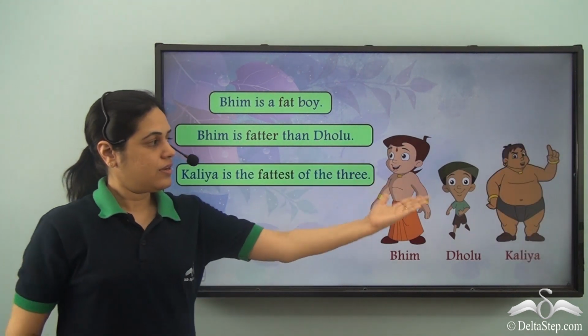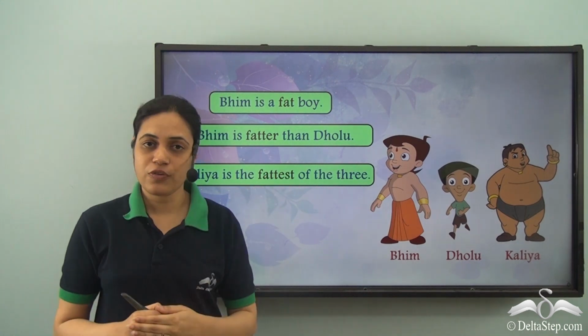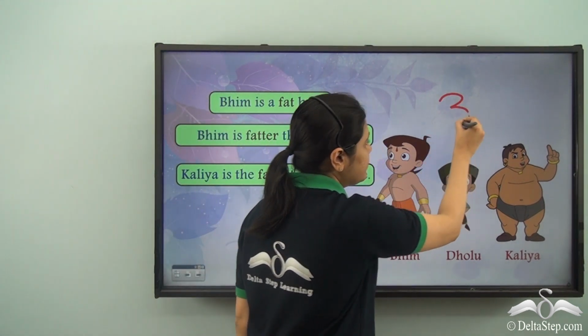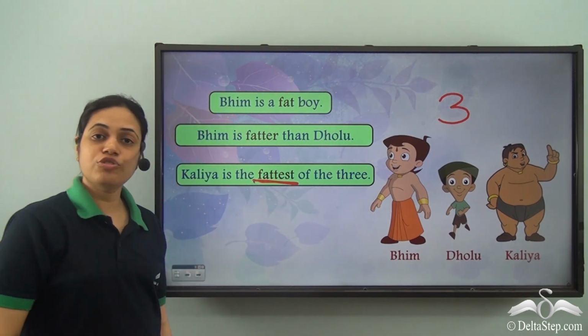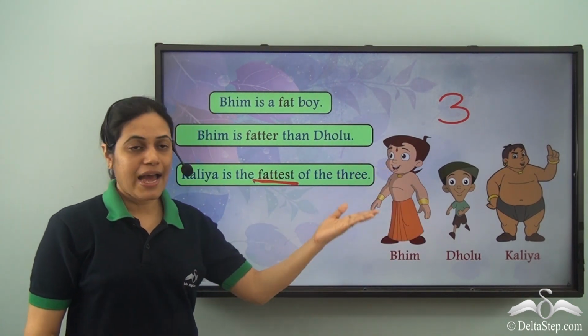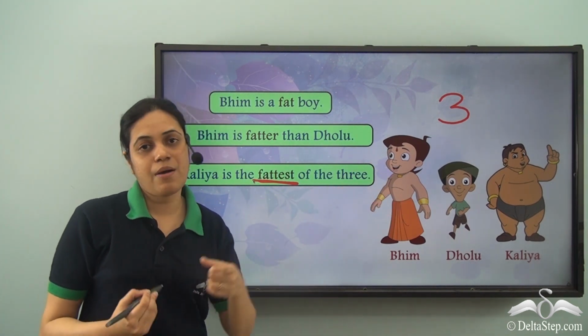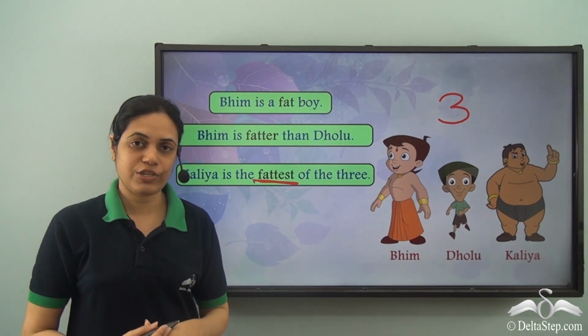And here we have Kalia. Kalia is the fattest of the three. So we are comparing three people here. So fattest is used to describe Kalia, and it means that Kalia is the fattest among them all. So fattest is the superlative degree of adjective.